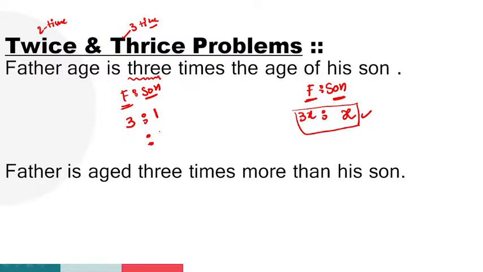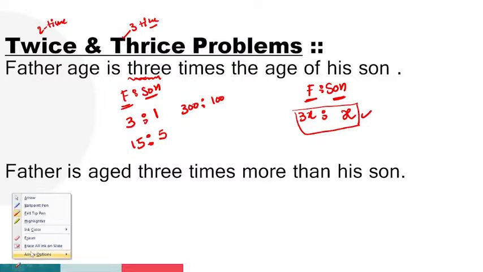For example, I'm taking son's age, which we don't know, as 5 parts. Father is how many times? 3 times. So 3 into 5, 15. Or for example, let son's age be 100 years. No issue, guys, you can take any value. We will get the same final answer. Father is 3 times, so 100 into 3, 300.